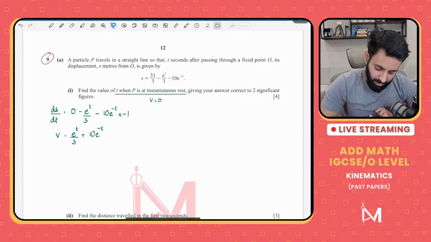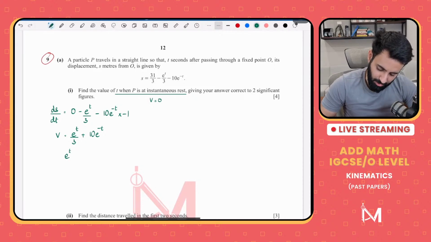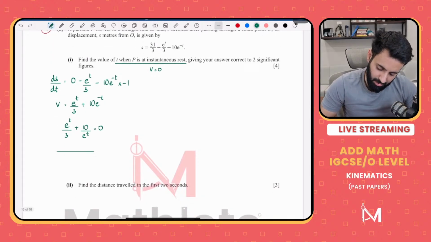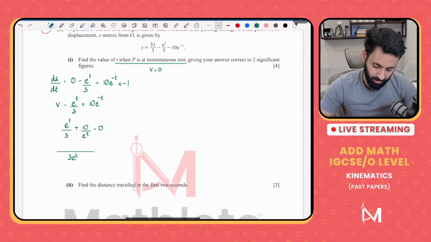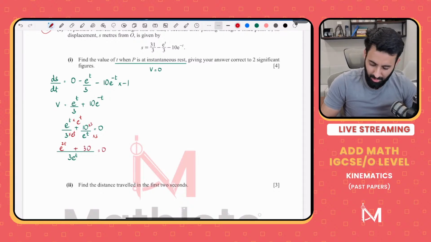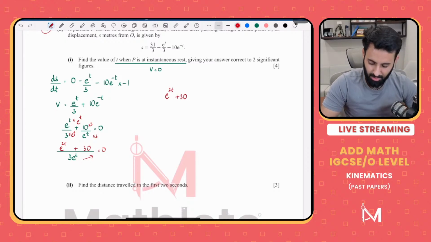Now, the question is asking us to find out the value of t when p is instantaneously at rest. So that means we're going to set this equal to 0. So e power t upon 3 plus 10 upon e power t equals 0. Now we take the LCM, which is going to be 3 e power t. So we multiply this by e power t and we multiply this also by e power t. So e power t multiplied by e power t becomes e power 2t. We multiply this by 3, we multiply this by 3 as well. So plus 30 equals 0. Now if you cross multiply, that's e power 2t plus 30, which is equal to 0.